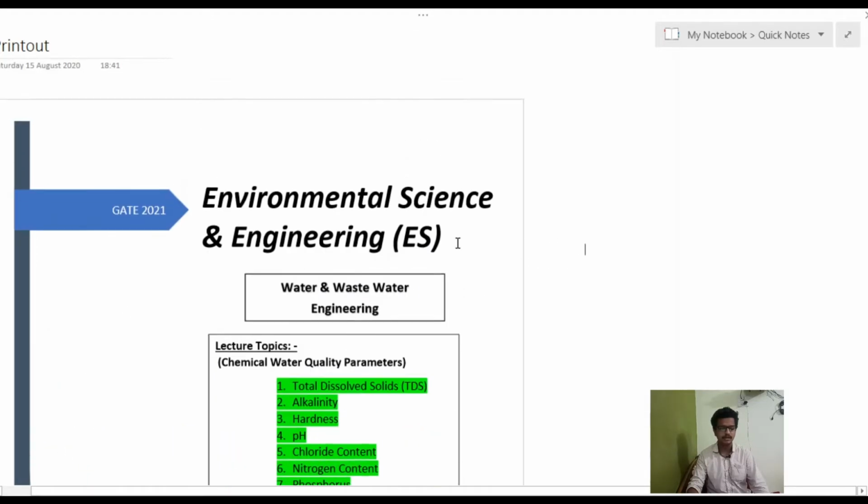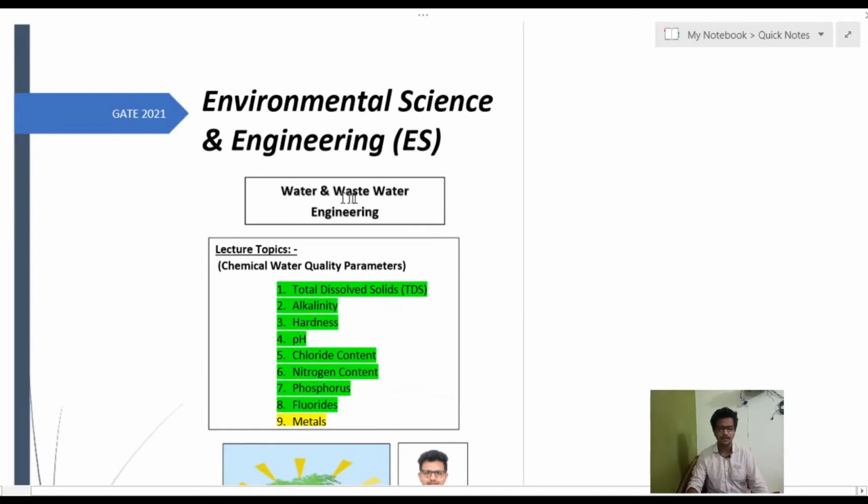We are discussing the environmental science and engineering subject for GATE 2021, in which we are covering water and wastewater engineering. We have completed one chapter, water demand, its conveyance and sources. Right now we are discussing the quality parameters of water. The physical water quality parameters have already been completed, including turbidity, total suspended solids, color, taste and odor, and temperature. Right now we are discussing the chemical water quality parameters.